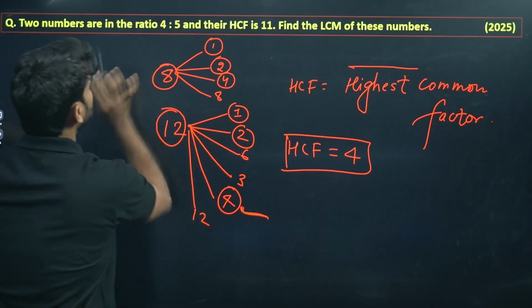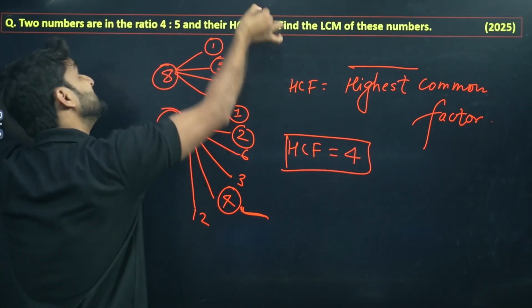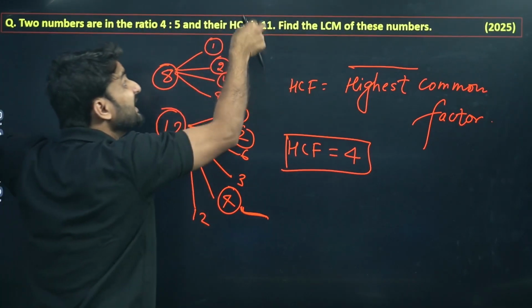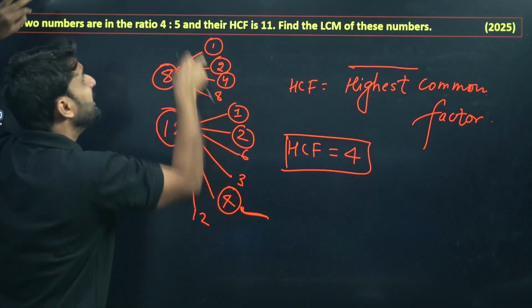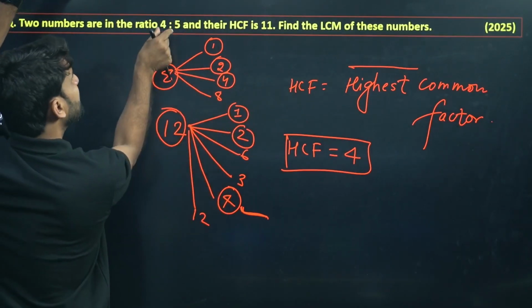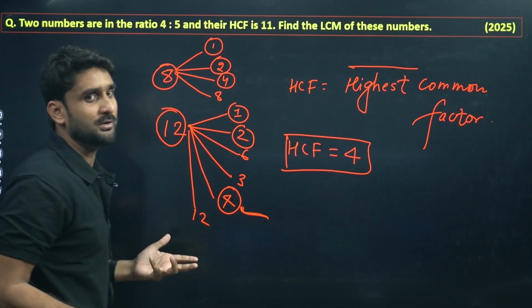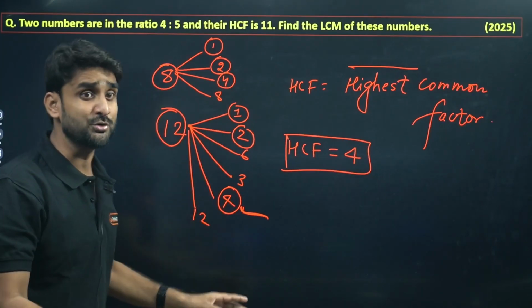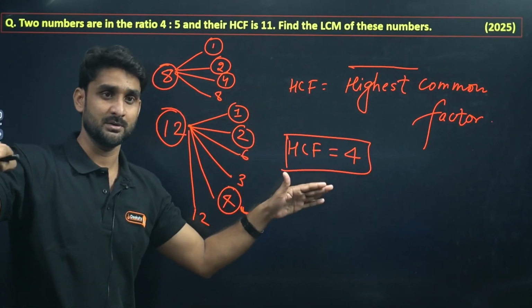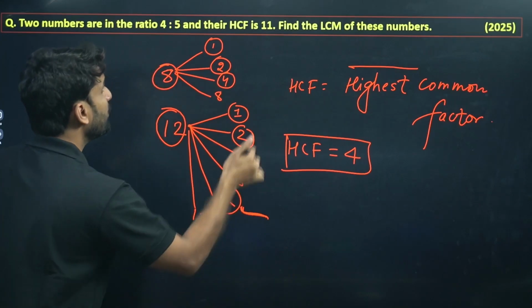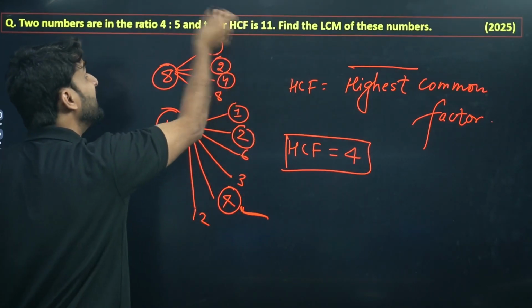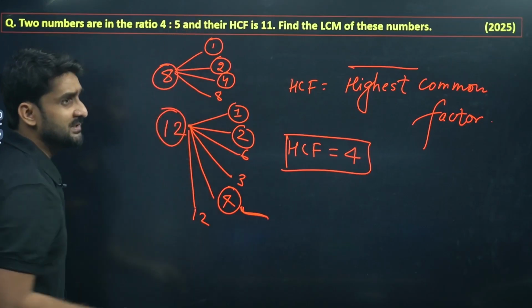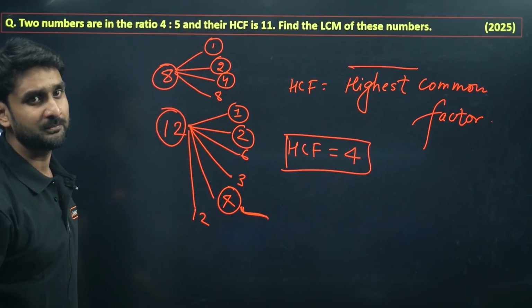Two numbers are in the ratio 4:5 and their HCF is 11. It means 11 is the number that is dividing any two numbers which are in the ratio 4:5. I don't know the numbers. The ratio is given, but I'm not sure what exactly those numbers are. So 11 is the highest common factor. It implies that 11 is dividing the numbers whose ratio is given in the form of 4:5.